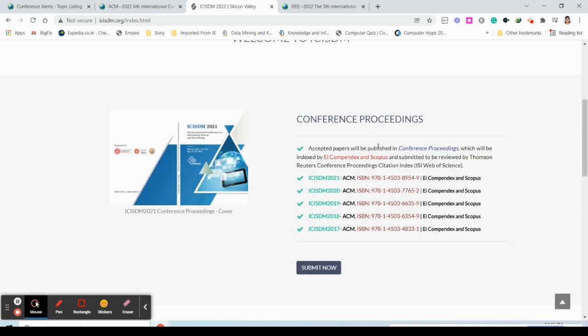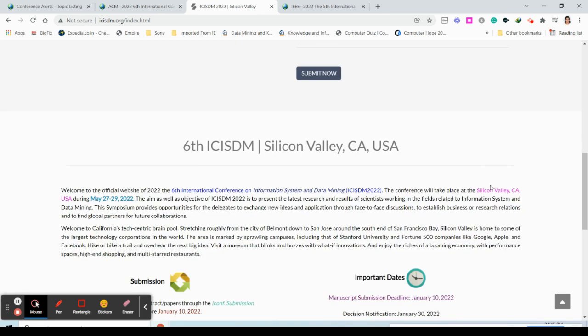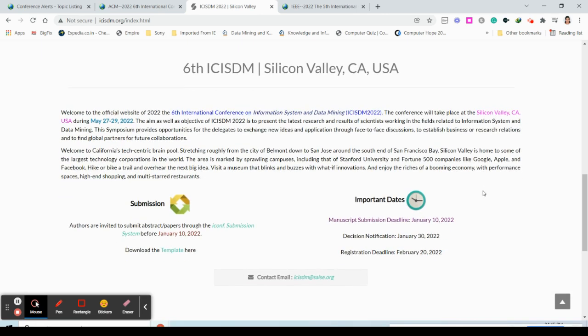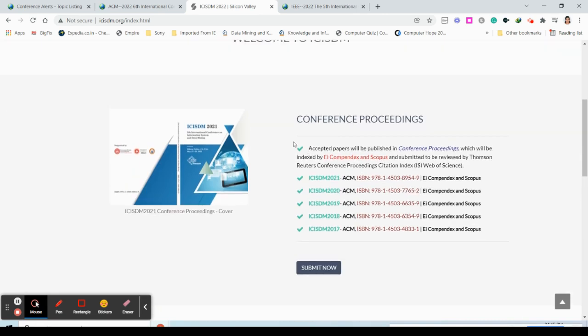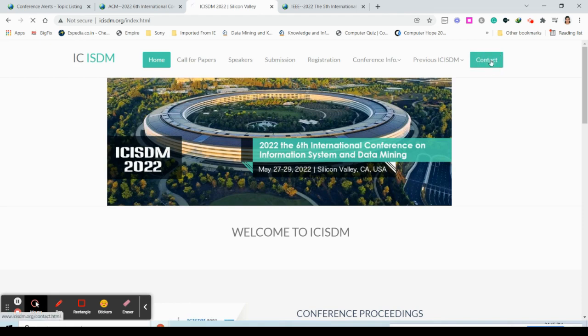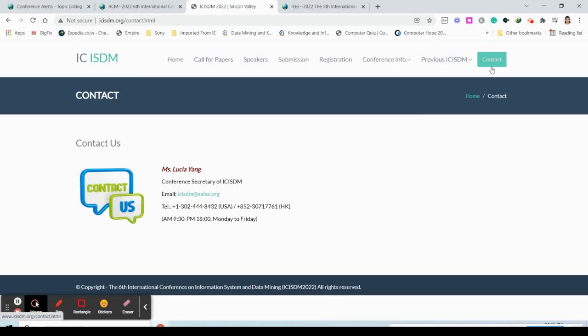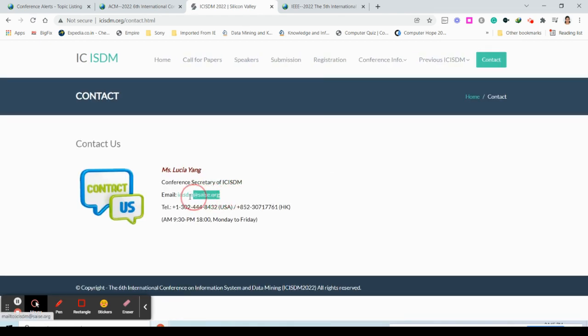So accepted papers will be published. In a few places they'll be mentioning all accepted papers. If you feel unsure what they mean by only accepted papers, you can just click on the contact and send a mail to this mail ID, asking whether all the accepted papers will be published there. Okay, that is possible. So these few things you have to check for sure.